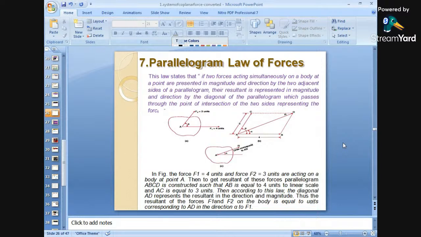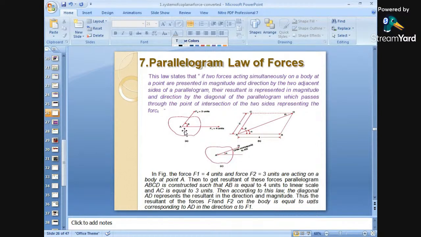So parallelogram, as the name says, the forces are acting along the sides of a parallelogram. So what does the parallelogram law of forces say? This law states that if two forces acting simultaneously on a body at a point are represented in magnitude and direction by the two adjacent sides of a parallelogram, the resultant is represented in magnitude and direction by the diagonal.